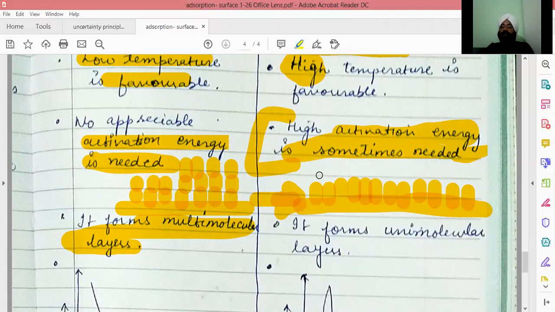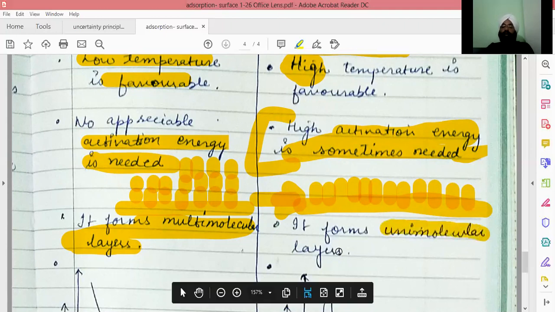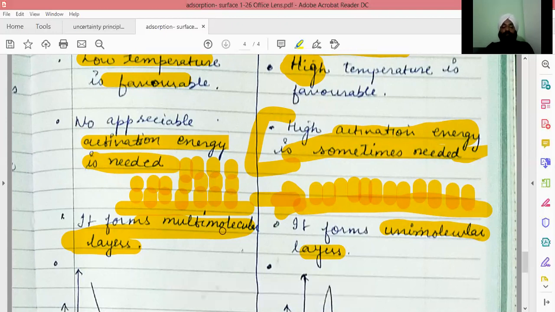After that, physical adsorption may happen, but no chemical adsorption. Chemical adsorption gives a unimolecular layer only. But in case of physical adsorption, multi-molecular layers can be formed as there is no specific criteria for this.